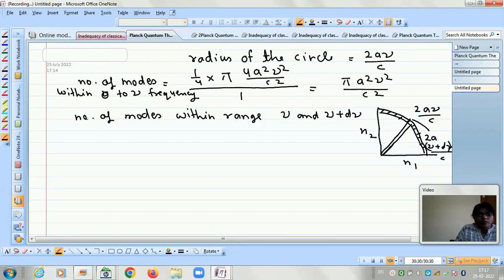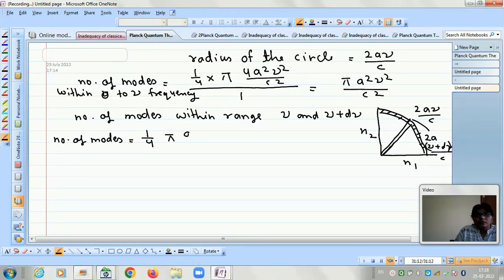So how will we proceed? The number of modes will be only this much area. In the previous calculation we used all this area, chosen for 0 to nu, but now we have to proceed for only nu to nu plus d nu, which means only this small area, the 1/4 area of the big circle minus the area of the inner circle. So it will be 1/4 pi r square.